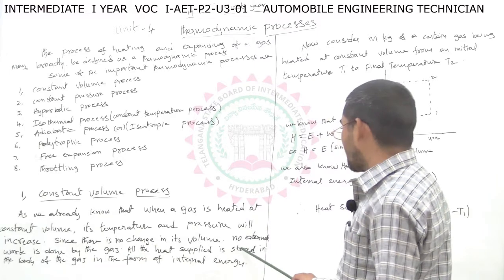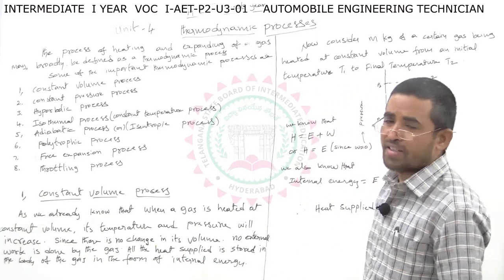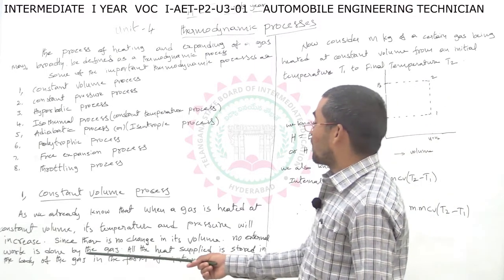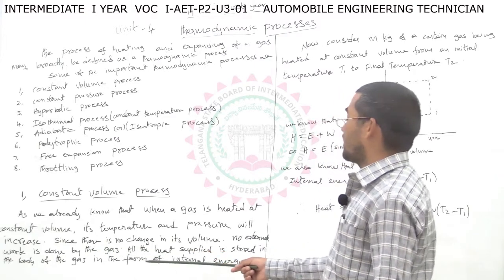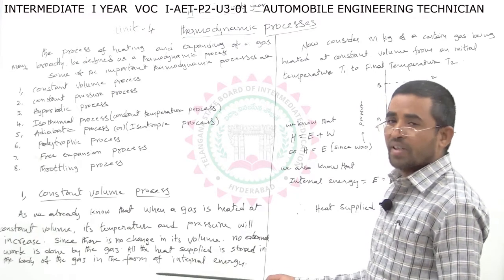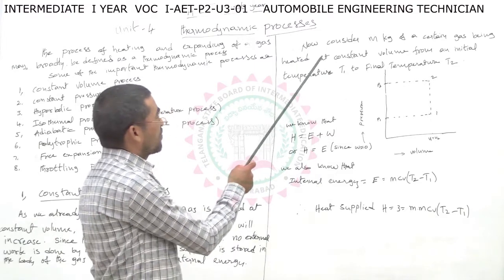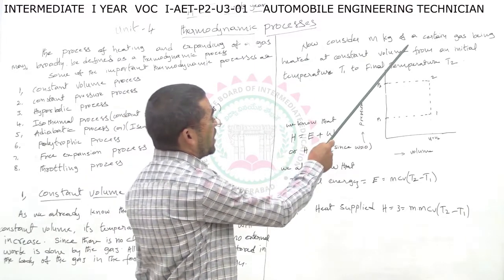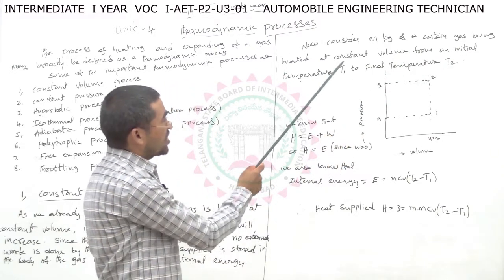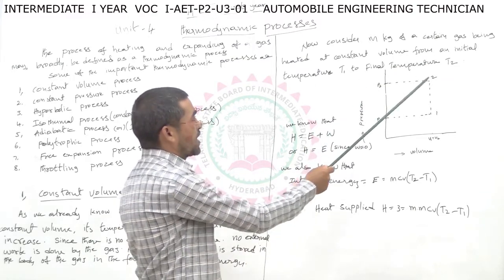All the heat supplied is stored in the body of the gas in the form of internal energy. Consider m kg of a certain gas being heated at constant volume from an initial temperature T1 to a final temperature T2.